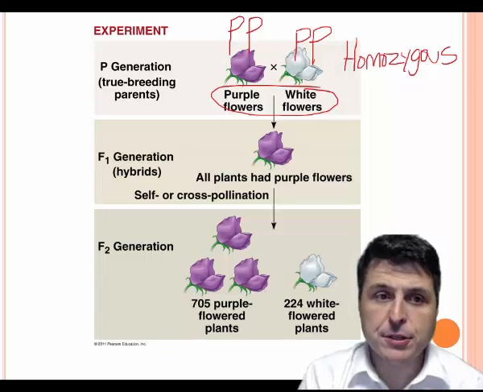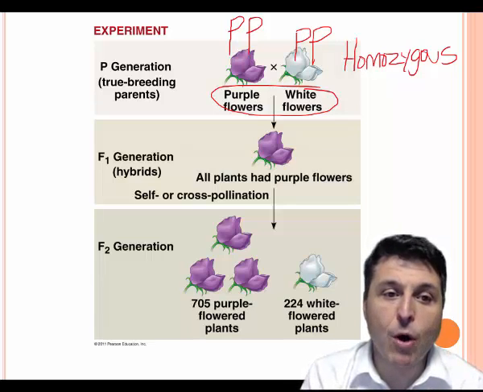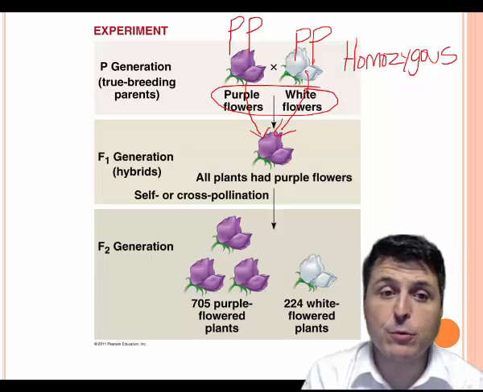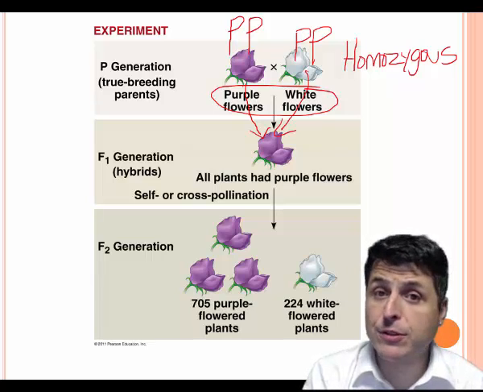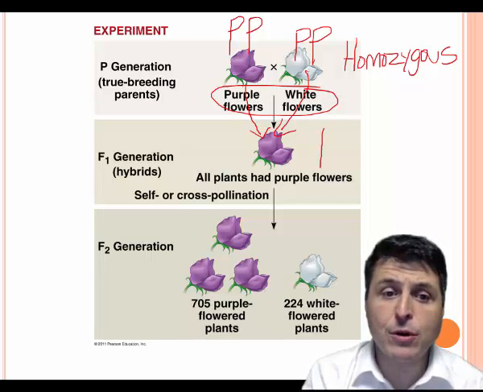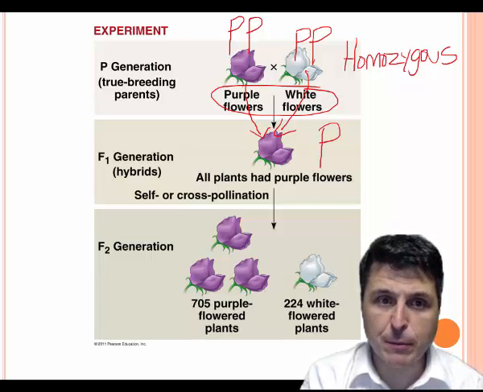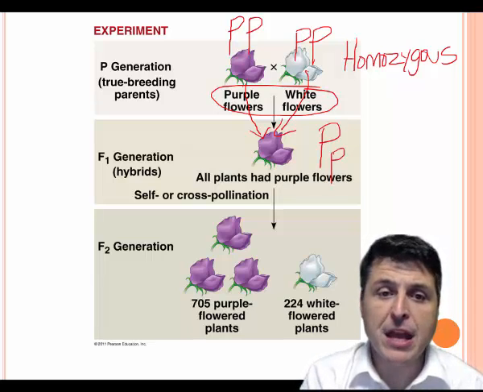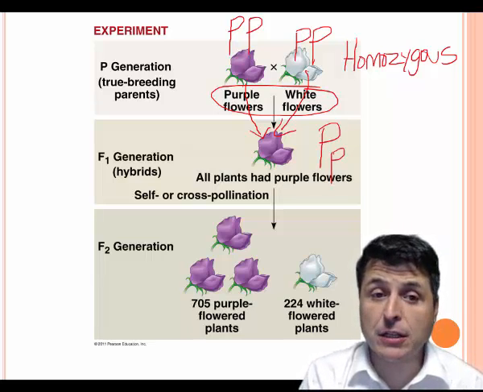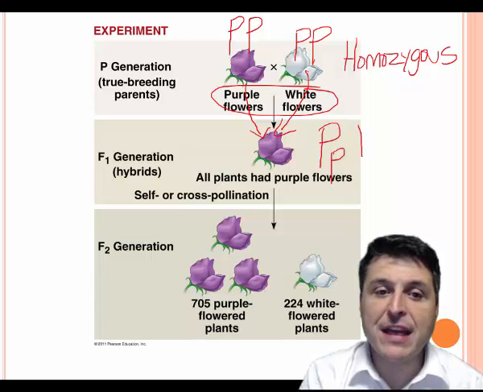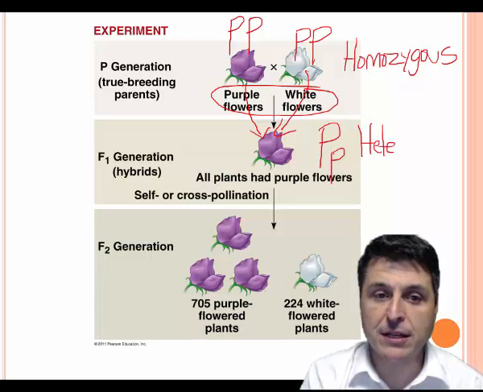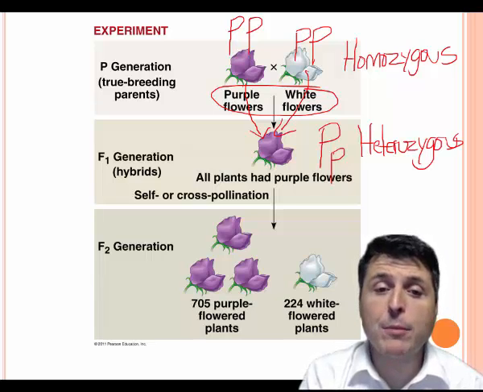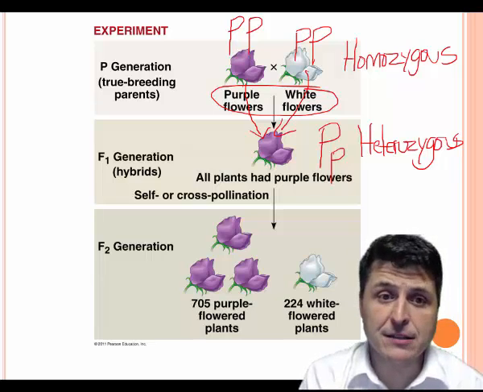When our P generation reproduces, one allele from each will be passed to their offspring. So the resultant F1 generation will get a dominant purple allele from their purple parent and a recessive white allele from their white parent. Because they're receiving one of each allele variety, we say that they are heterozygous for this trait. They're phenotypically purple, but their genotype is heterozygous.